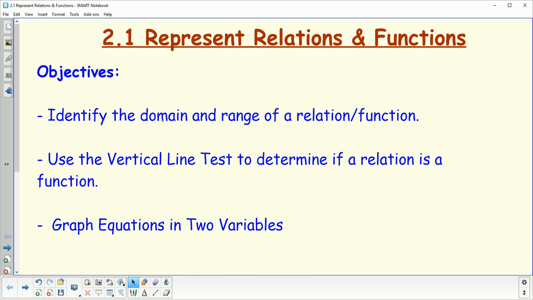Today we're going to start with some new terms, probably some terms you've heard before but new for us this year. Talking about domain and range, and then the difference between a relation and when that becomes a function, and then how we use the vertical line test to determine if it's a function, and then finally we're going to graph some lines as well.